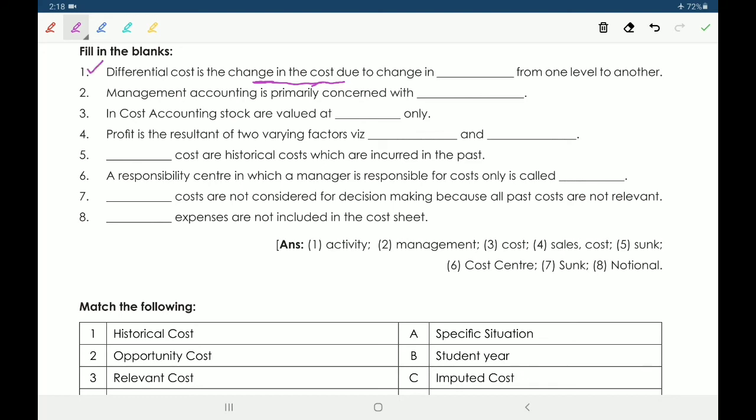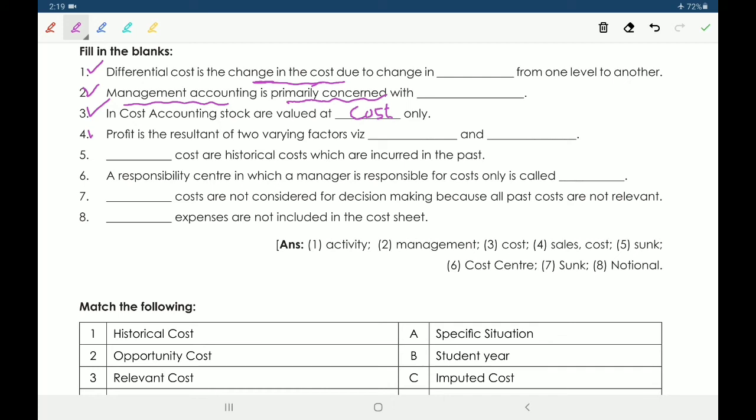Next, second one, management accounting is primarily concerned with management. Third one, in cost accounting, stock are valued at cost only. In financial accounting, cost or net realizable value, whichever is lower. But in cost accounting, stock are valued at cost only.